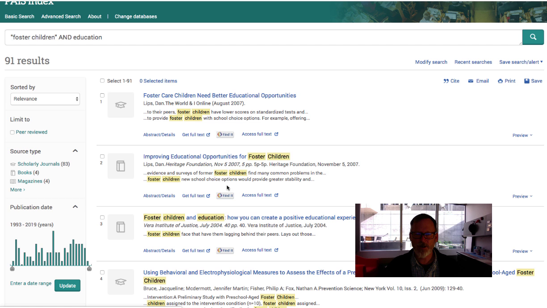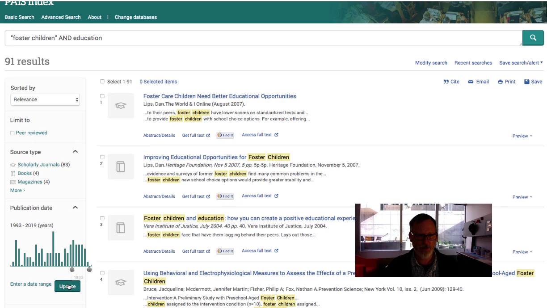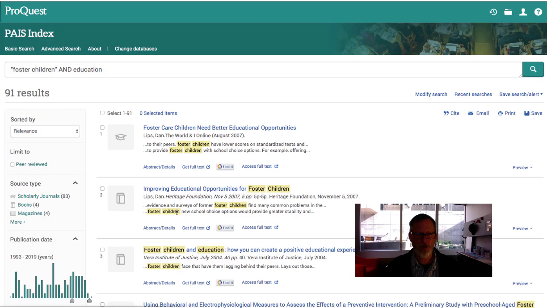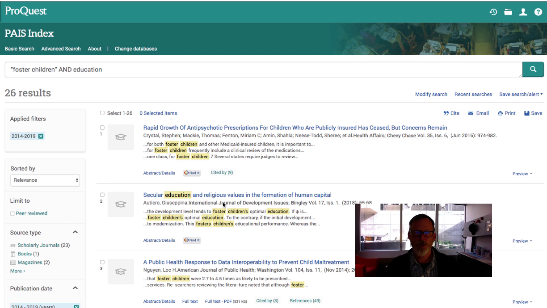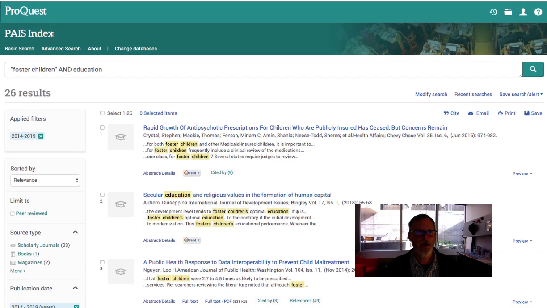And this, you have to click the Find button for some of these. And again, you can go with the date. You can crank it up to 2013 or 14, and then just get the most recent. There are fewer articles, because when you look at public policy, they're looking at really big issues, and it might not be touched on in specific policies in every location. So it looks pretty good.